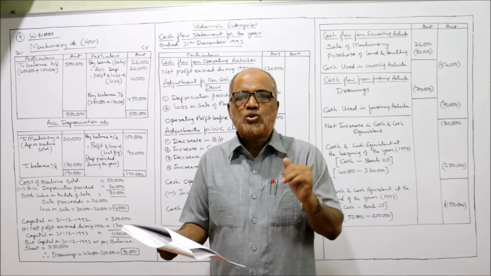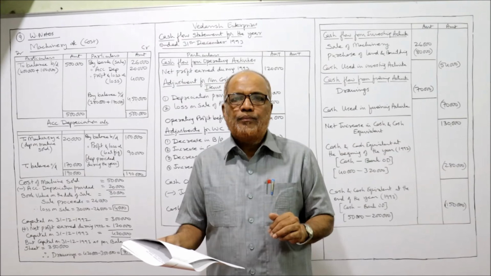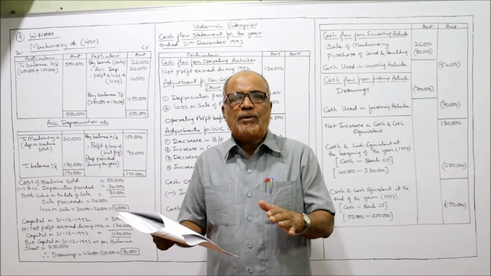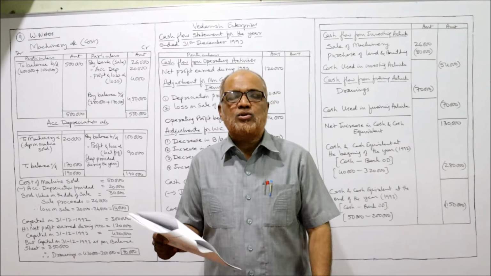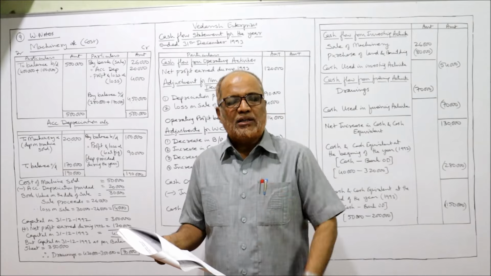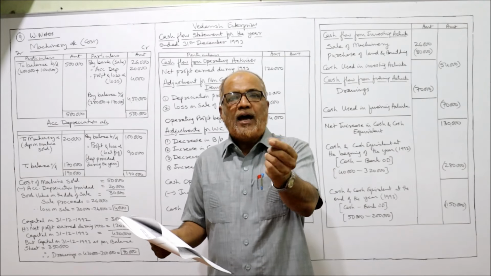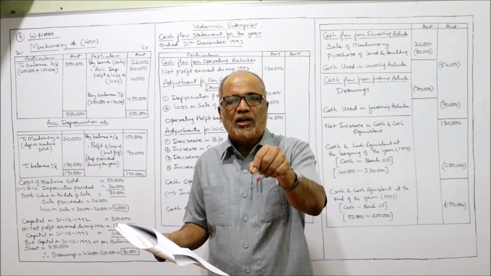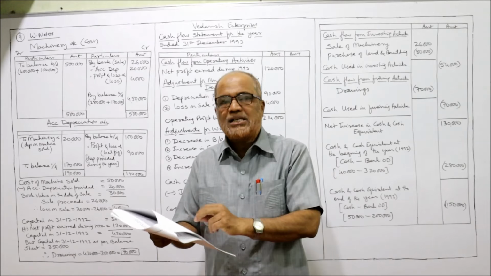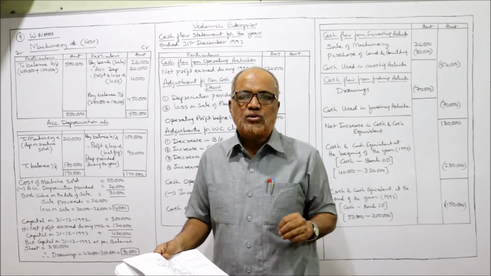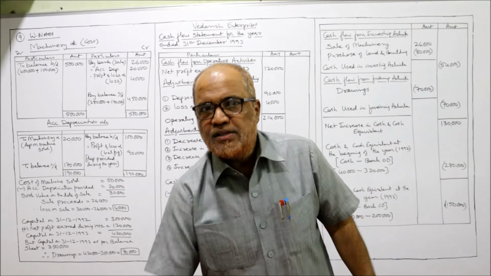The cost was 50,000, accumulated depreciation was 20,000. The present book value of the machine at the time of sale was 30,000, 50,000 minus 20,000. And that 30,000 value of machinery was sold for rupees 26,000. So there is a loss of 4,000. See carefully.